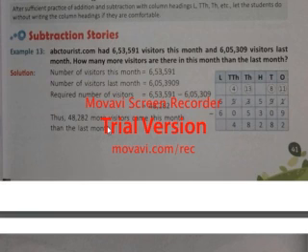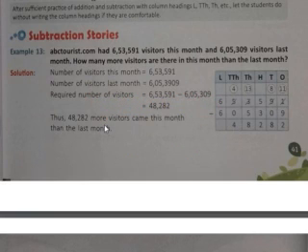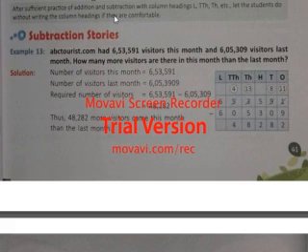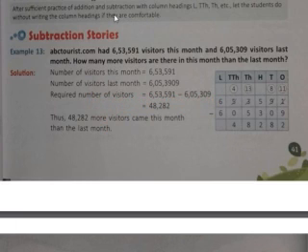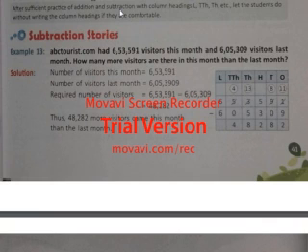Thus 48,202 more visitors came this month than the last month. You see, students, the last statement also, actually a word problem should be written in a statement itself. A statement is required. If you write the answer directly, it will not be considerable, and it will not show that yes, 100% the student has done it. So try to write it with the question, which shows the student had read the question also and written the answer also, that means he might be knowing something.